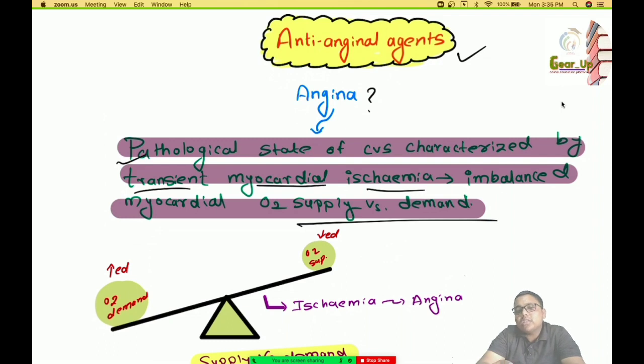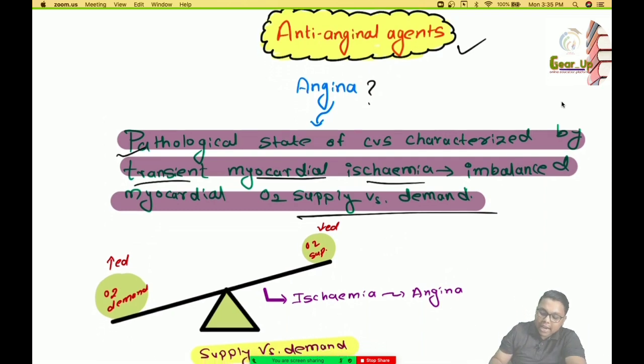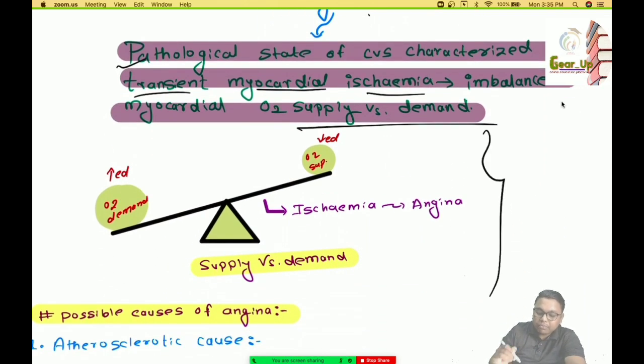Now what is this myocardial oxygen supply versus demand and how is it going to cause angina? We can understand it by the following diagram. Whenever there is increased oxygen demand and at the same time decreased oxygen supply to the myocardial cells, this condition may lead to ischemia. And we know what ischemia is: ischemia is nothing but hypoperfusion of the tissue. In terms of angina, it is typically myocardial tissue.